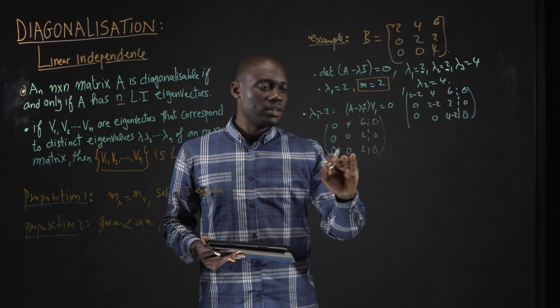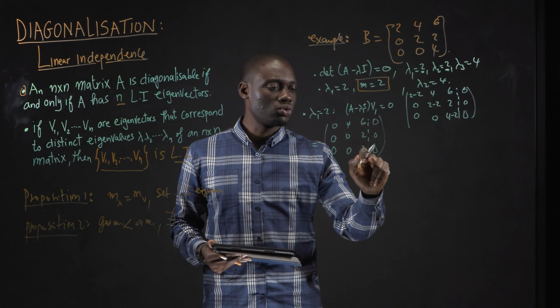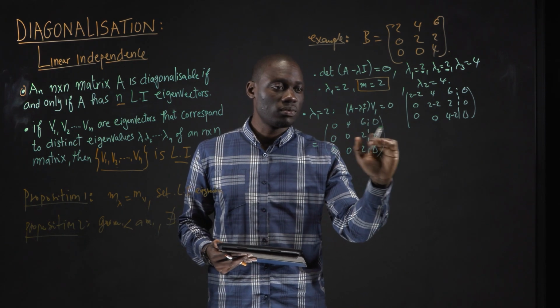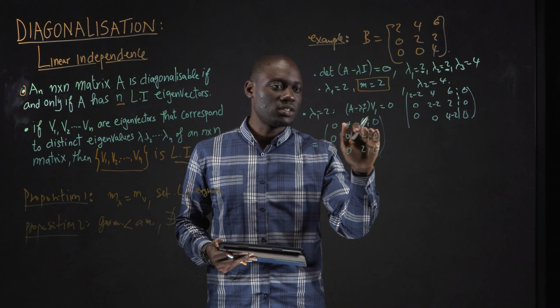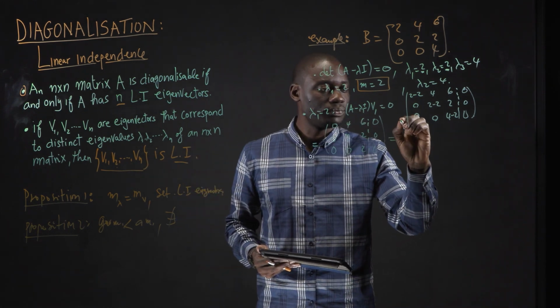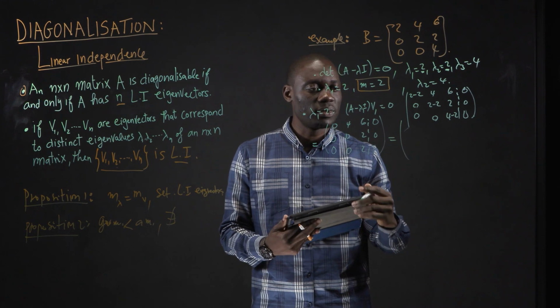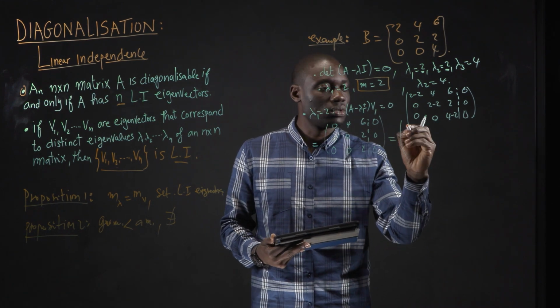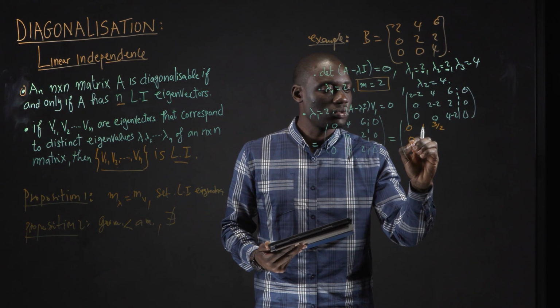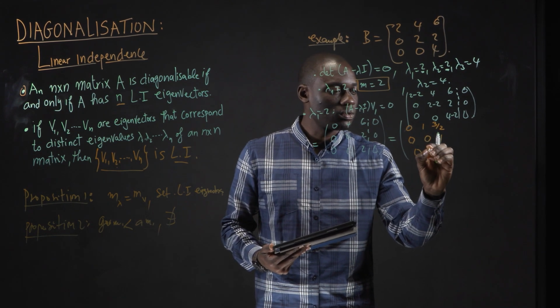So I can write row 3 equals row 3 minus row 2, and then I divide row 2 by 2, and then divide row 1 by 4. This will lead to 0, 1, 3 over 2, 0, 0, 1, 0, 0, 0.